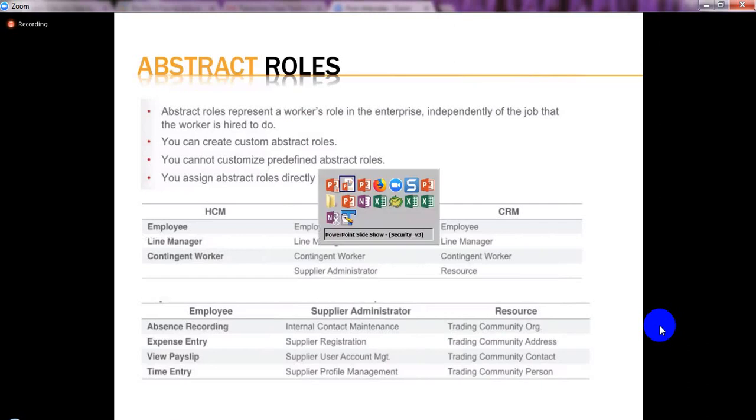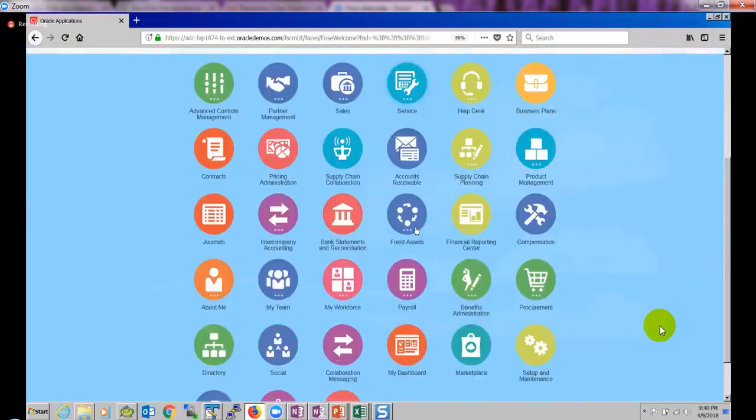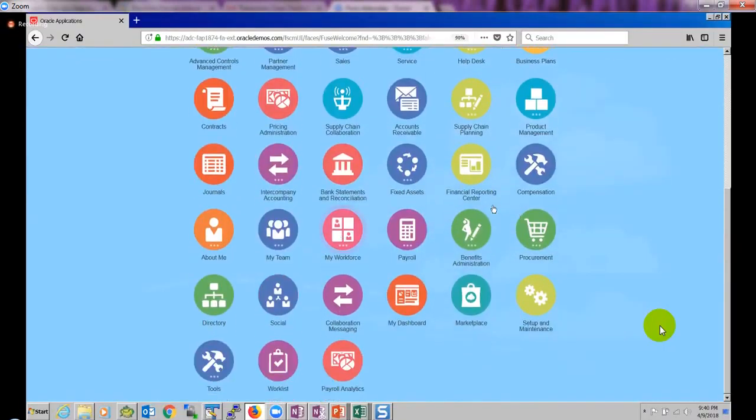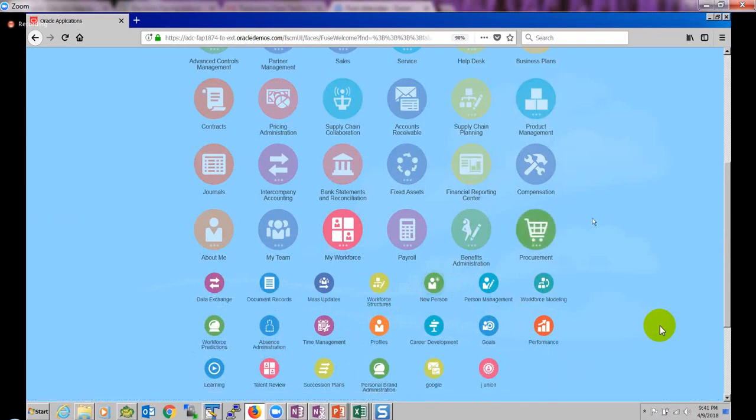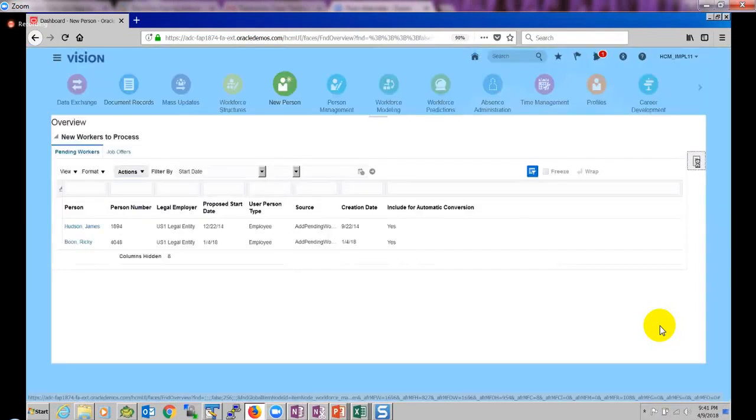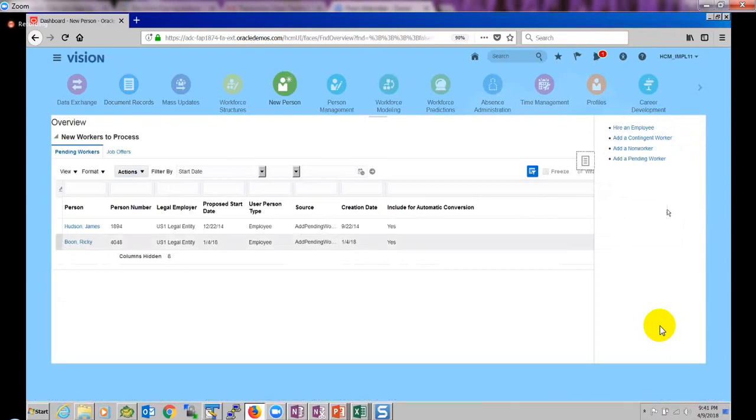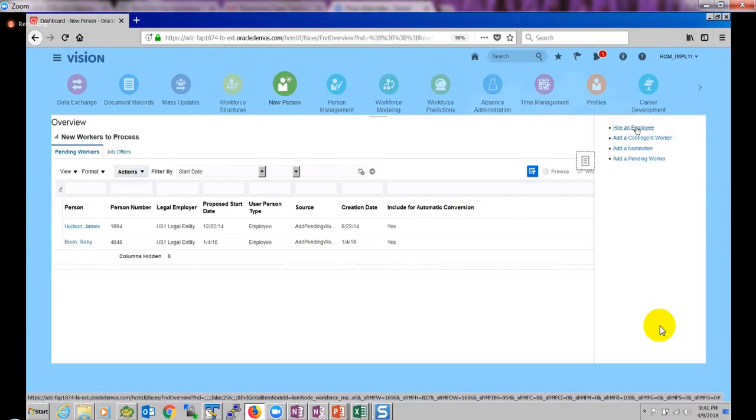Okay, so for example, if I go and hire an employee in the system, because this instance has HCM installed, and if HR is installed in the instance, then the only way to hire an employee, or the only way to create a user account, should be hiring an employee.